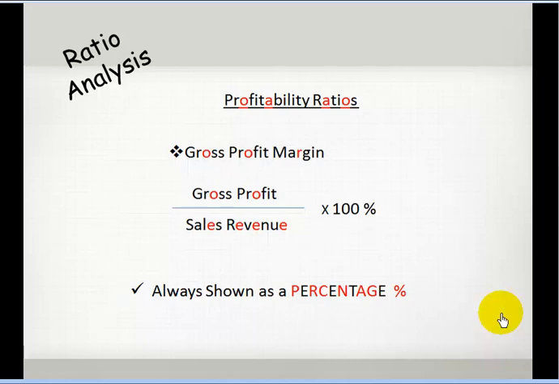Under profitability ratios, we have the gross profit margin ratio. Gross profit margin ratio is calculated by gross profit divided by sales revenue multiplied by 100%. These ratios are always expressed as a percentage. Many ratios will be expressed as times per year. This ratio is 10%, 20% per year.